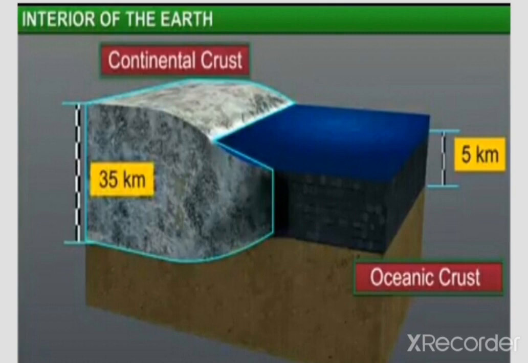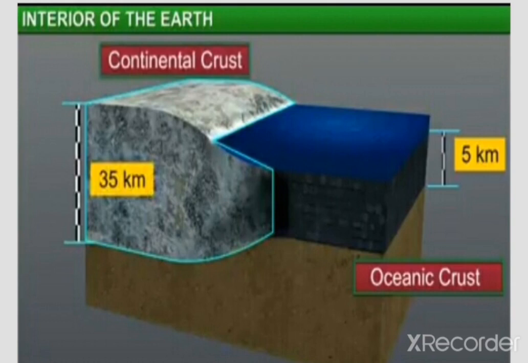Look at this diagram, you are able to easily understand how the thickness of the crust is different under the ocean and under the continent.